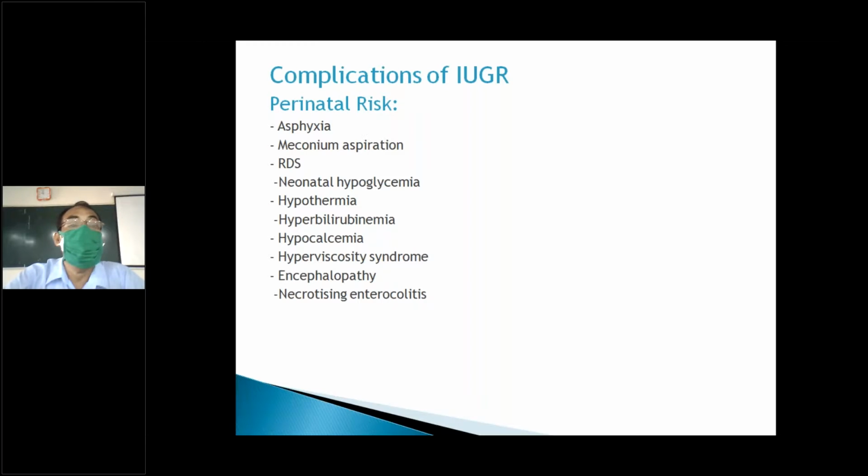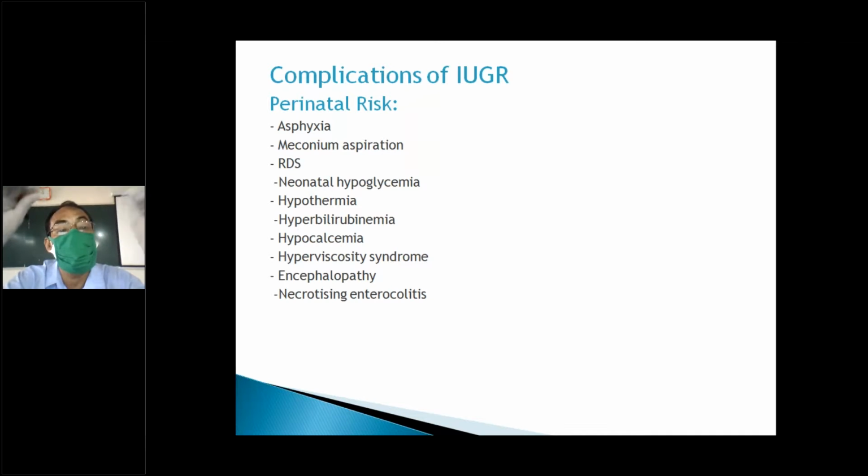So these are the complications of IUGR. What could be the possible complications? This is very important. The complications are asphyxia, perinatal risk, meconium aspiration, respiratory distress, neonatal hypoglycemia, hypothermia, hyperbilirubinemia, hypocalcemia, hyperviscosity, encephalopathy, necrotizing enterocolitis.